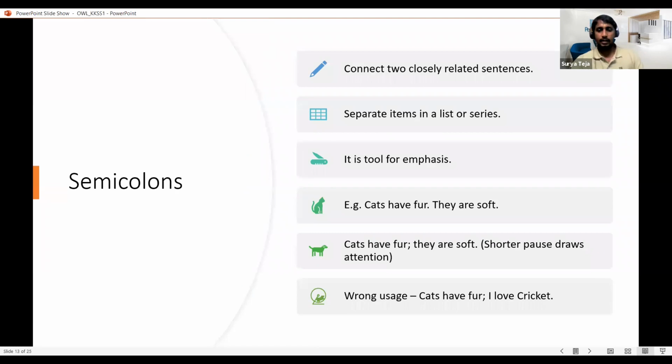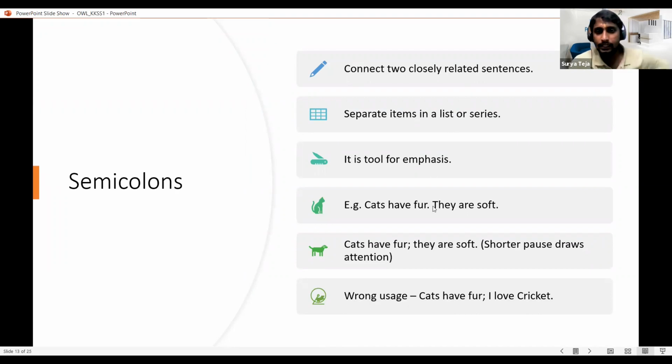Now I'll again talk about semicolons. As I said in my last class, semicolons actually connect two closely related sentences. Usually semicolons are used when we have a long pause. When we have a shorter pause, we just use a comma. But in case of a long pause, we use semicolons and colons. They have different contexts.